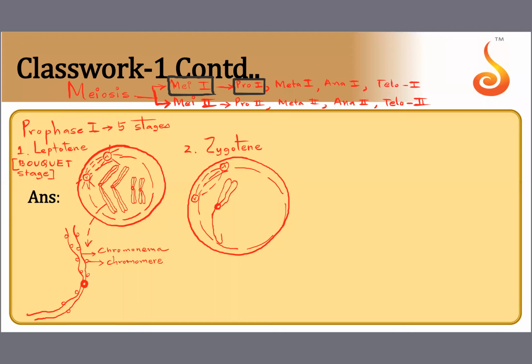Leptotene, see, by leptotene, already the chromosomes have duplicated, right? Isn't it, Yashasvi? I told you that before all this starts, S phase is already done. So when S phase happens, the chromosome is already in a duplicated state. So in leptotene, you have to show chromosomes which are already duplicated because the mother cell has already gone through S phase. Did you understand?